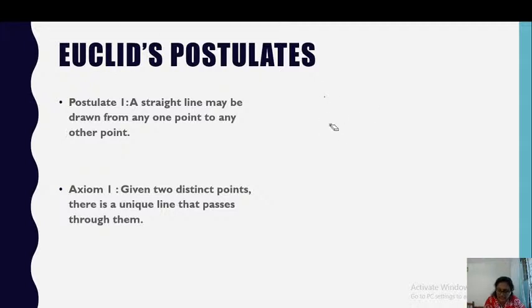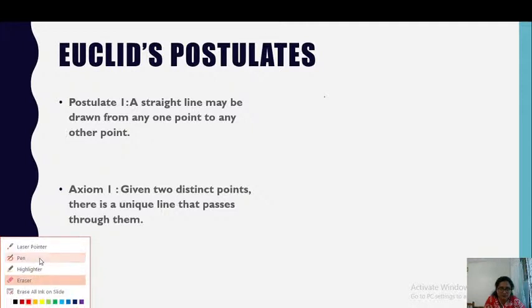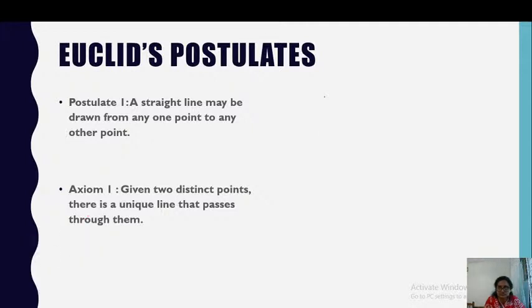If you are given any 2 points, there will be only one line that can pass through them.